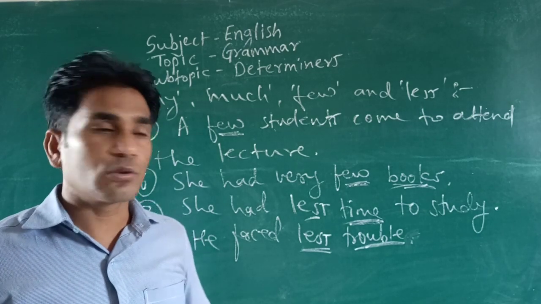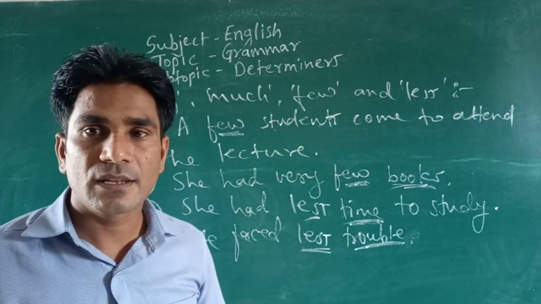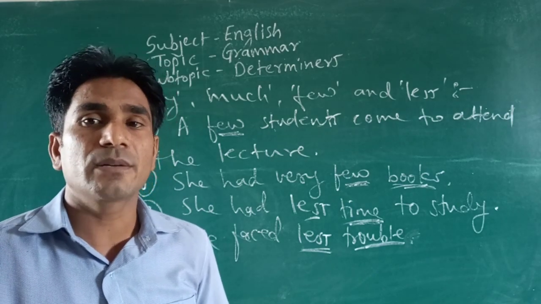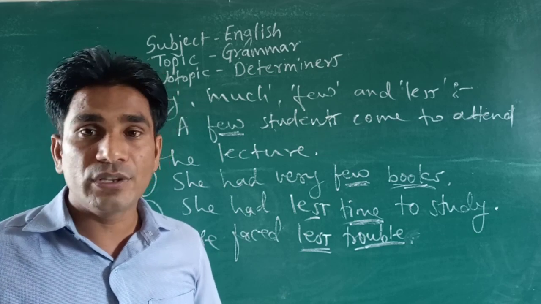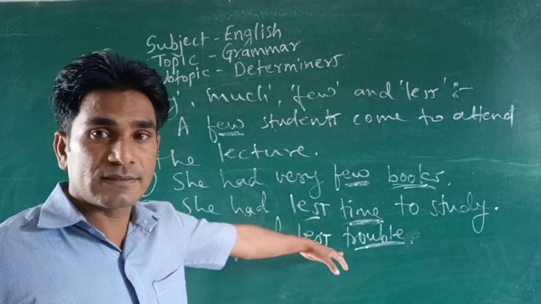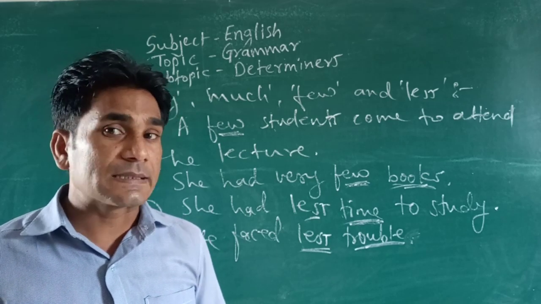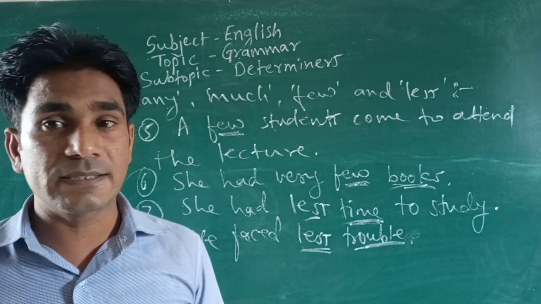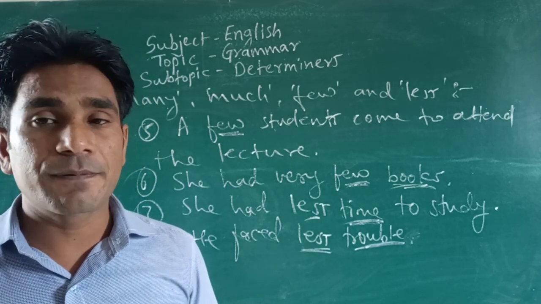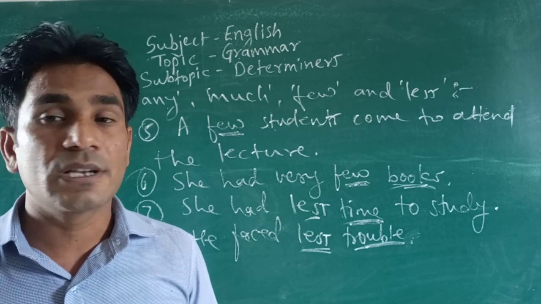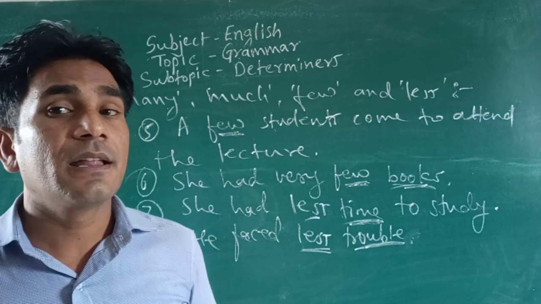As to be cautious, he faced less trouble, an uncountable word. Before uncountable nouns we use less, likewise before countables we use few. So this is the difference between the use of less and few, as well as the same difference between the use of much and many. I hope you got the difference between them.